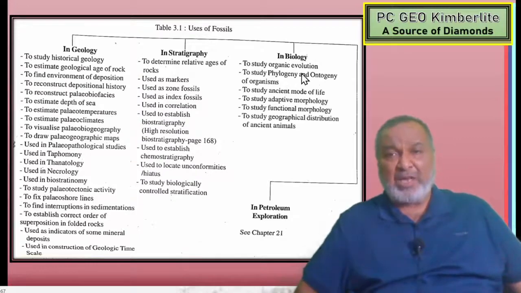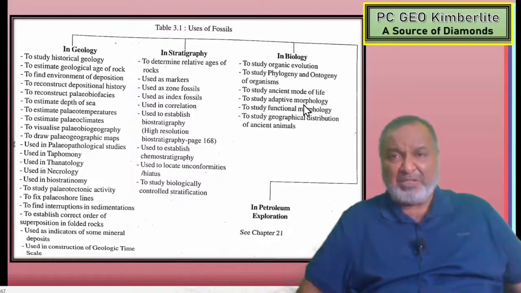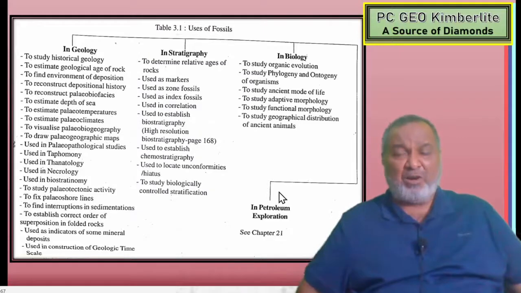And the last one, biology, is the uses of fossils in biology: to study organic evolution, to study phylogeny and ontogeny of organisms, to study ancient modes of life, to study adaptive morphology, to study functional morphology, to study geographical distribution of the ancient ones. And the last one will be the exploration of oil and gas.